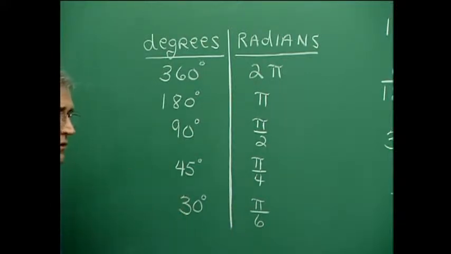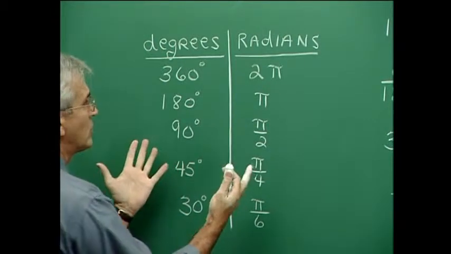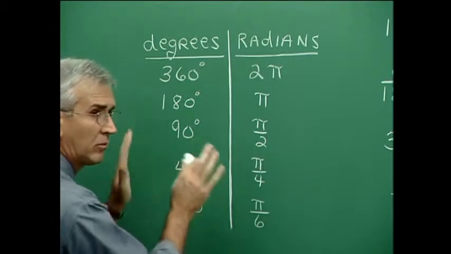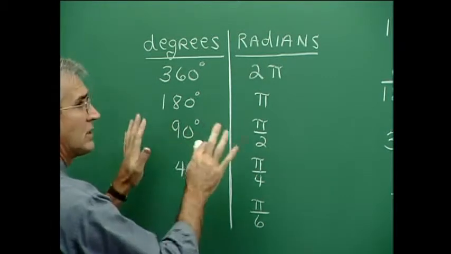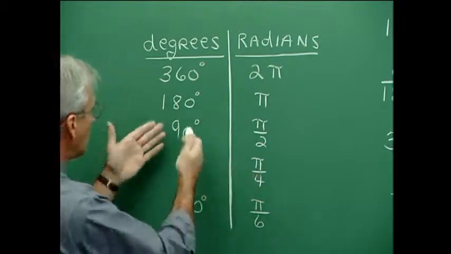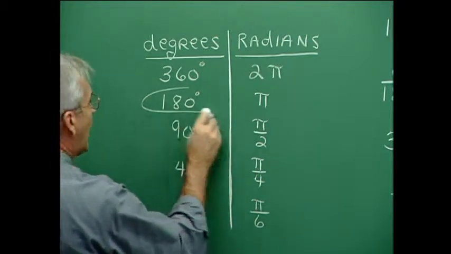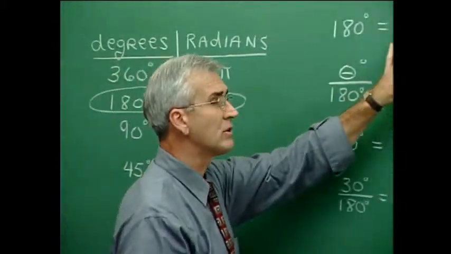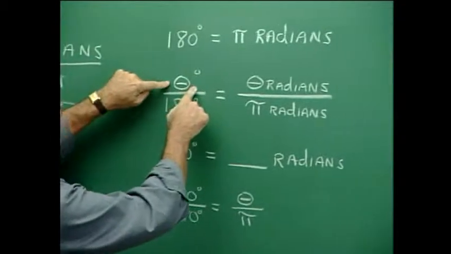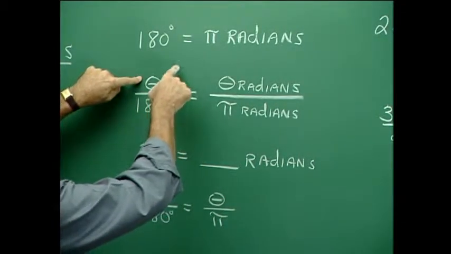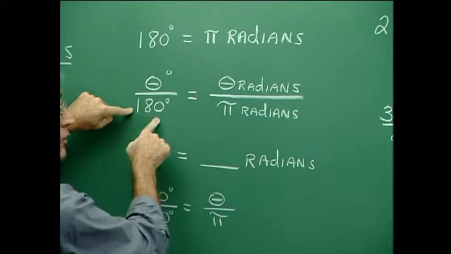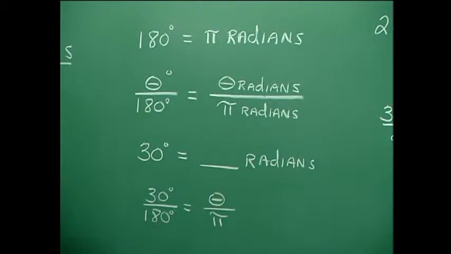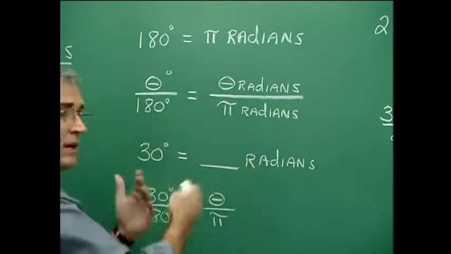But another way is to create a more general relationship, not dependent upon these integer values, that we're going to have to divide or multiply or whatever. You know, sometimes the fractions are not convenient, as it was with the 1/3 here. But here's what we look at. This 180 degrees is equal to pi in radians. And we use that as the basis for a little proportion. That theta in degrees corresponds with 180 degrees in the same way as theta in radians corresponds with pi radians. And now with this little relationship, we can make conversions all day long.